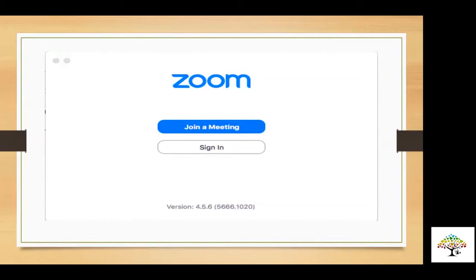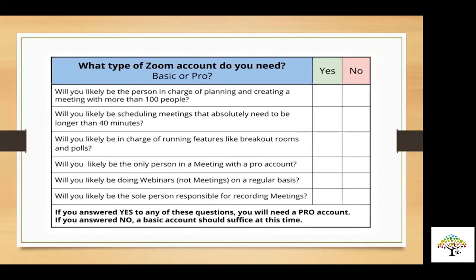When you click on sign in, you get options whether you want to go for a basic account or a pro account. I want you to take 30 seconds and read all of it. But I'm going to share that, guys, we are Indians, we can do jugaad.